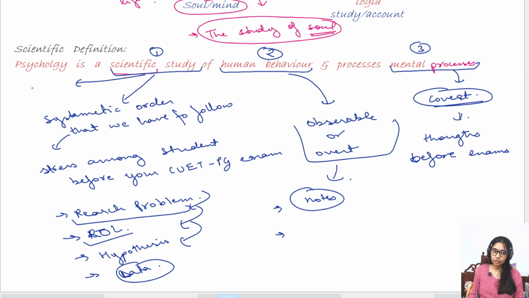Scientific also means that it should be empirical, that I should have an observable data, right? When I do my experiments, when I do my research, I have data. On basis of that data, whatever I've observed through that data, only then I can prove or reject my hypotheses, right? I can accept or reject my hypotheses, right? What are all those? Those are my scientific studies. So psychology is a scientific study of human behavior and processes of mental activities. Okay. So that is the scientific definition.